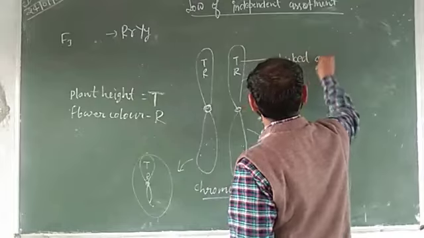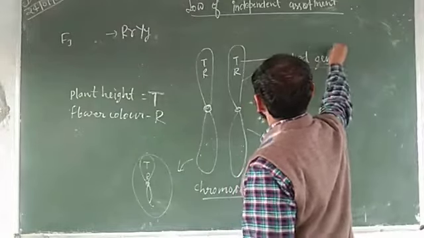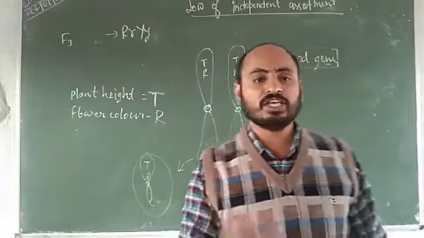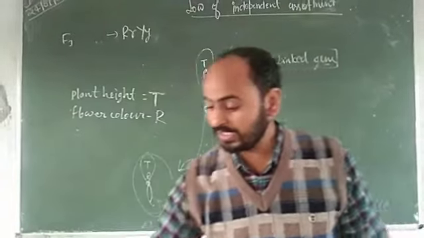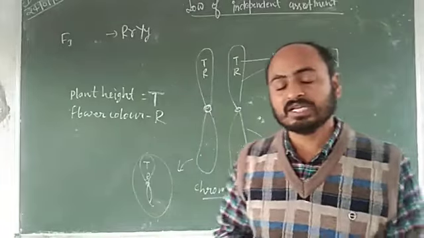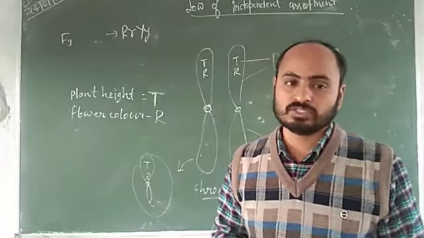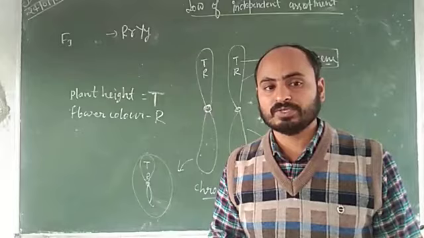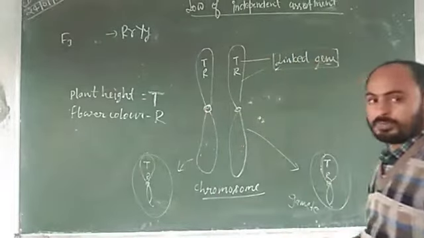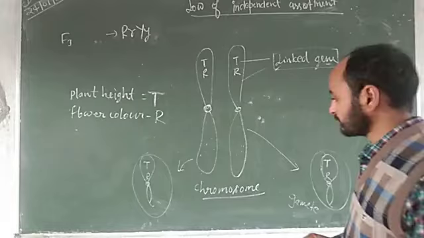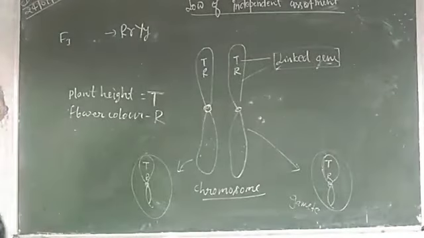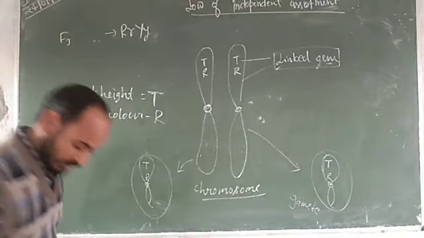If two genes are present on the same chromosome, they are known as linked genes, and they are not separated nor segregated during gamete formation. Okay, I hope you understand. More explanation is found in higher classes, in class 11.